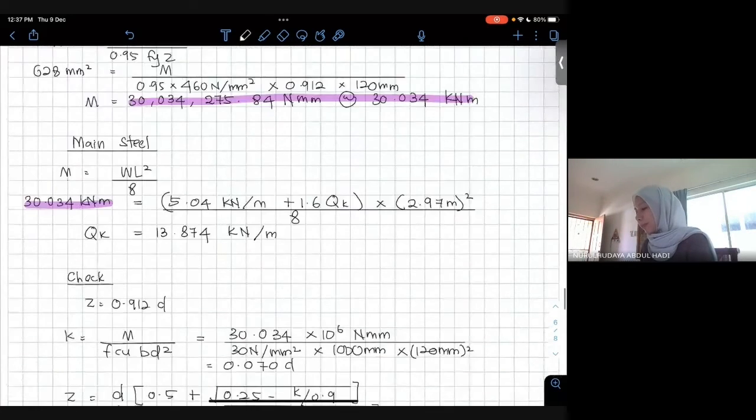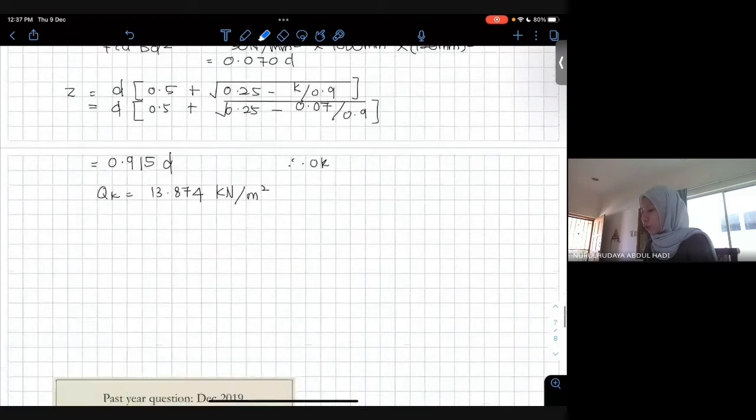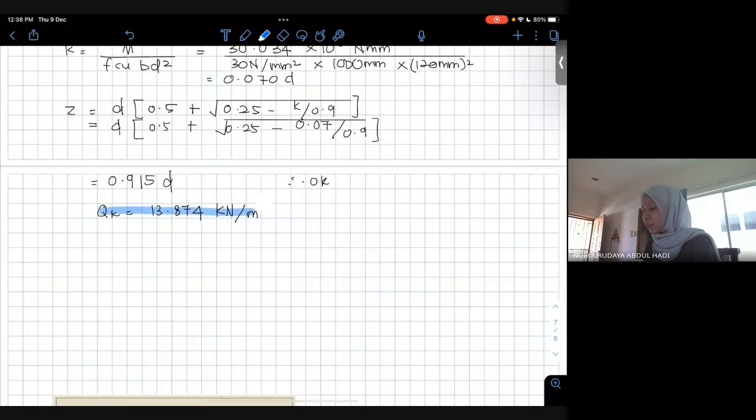Kenapa kita check? Compare value QK kalau you pakai Z equal to 0.95, adalah 14.584. Kalau you pakai 0.92, adalah 13.874. Sebenarnya imposed load ni tak boleh lebih pun pada 13.874.